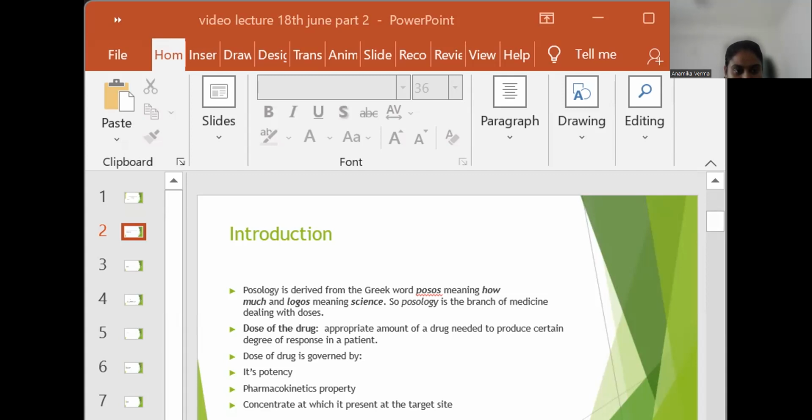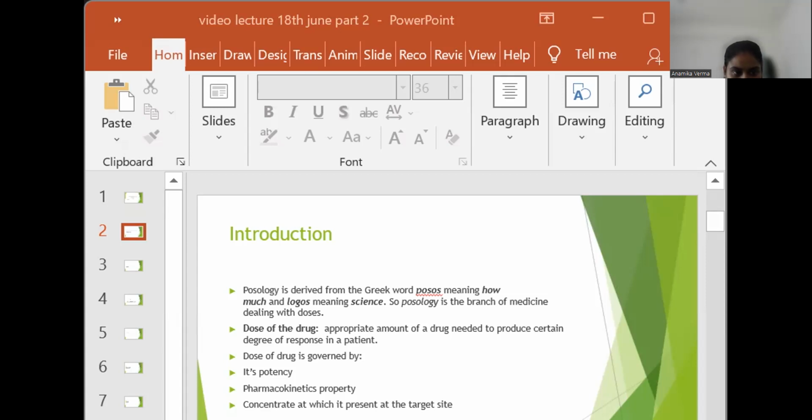Third is body weight. The average dose is measured either in terms of mg per kg body weight or as a total single dose for an adult weighing 70 kg. It should be calculated according to body weight in the case of obese patients, children, and malnourished patients.